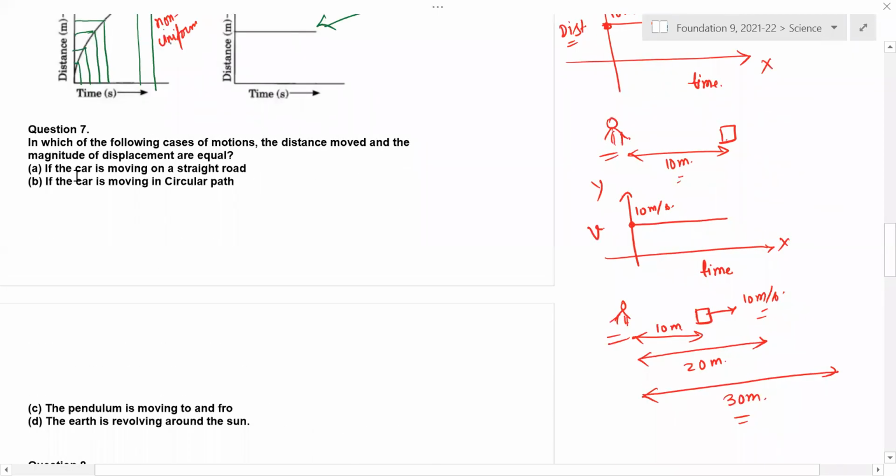Option A. The car is moving on a straight road. Yes, a straight road, you are aware, like in a straight motion, your distance and displacement always remain the same. The car is moving in a circular path. In a circular path, what happens? Always it is changing.